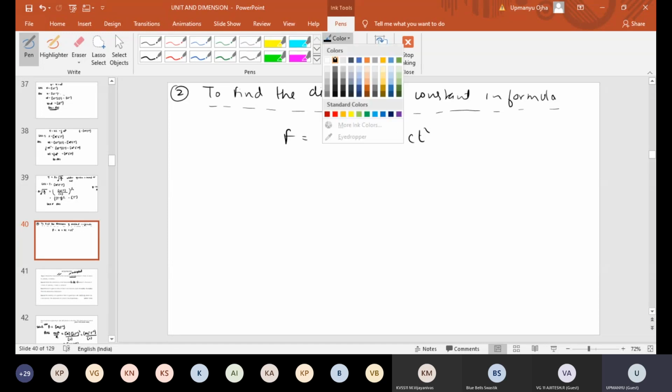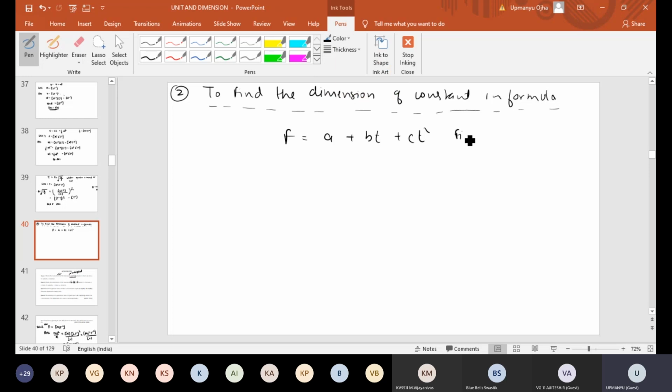So we have to find the dimension of A, B and C. If this equation is correct, then the left hand side dimension should be equal to the right hand side dimension.